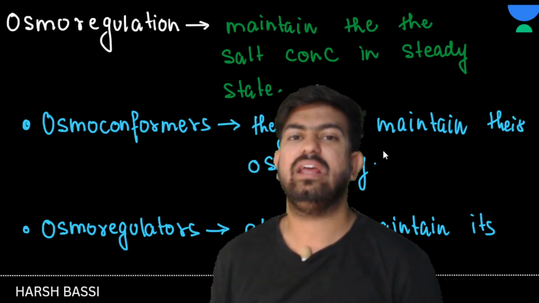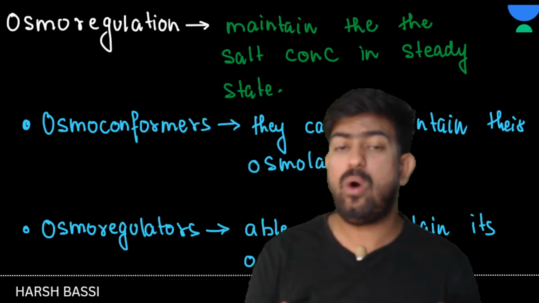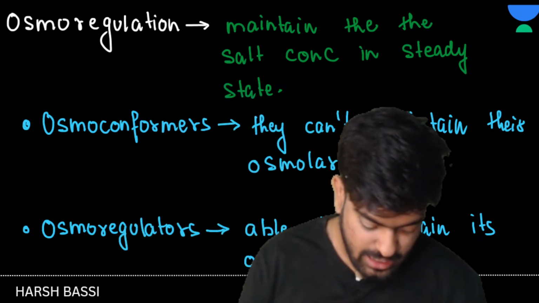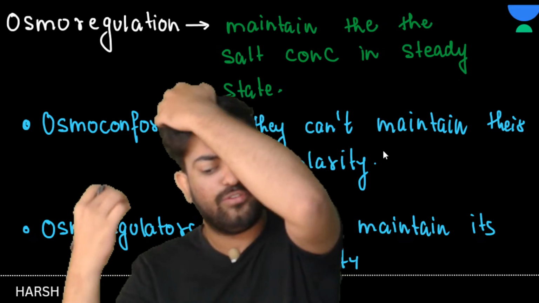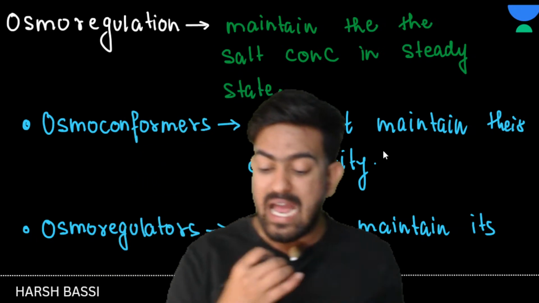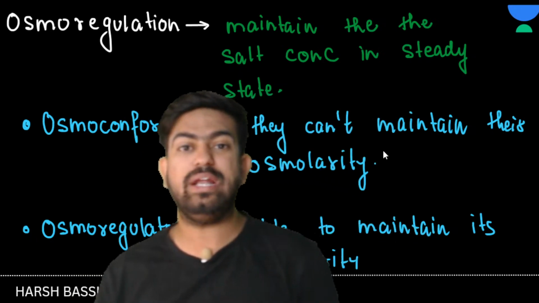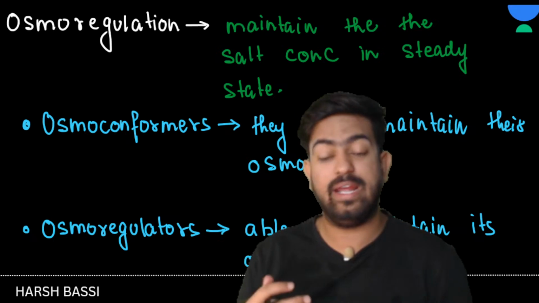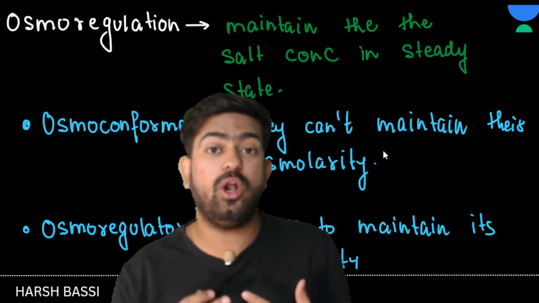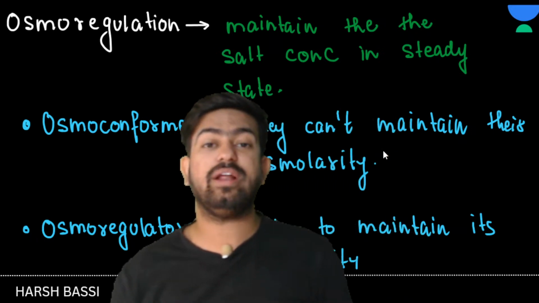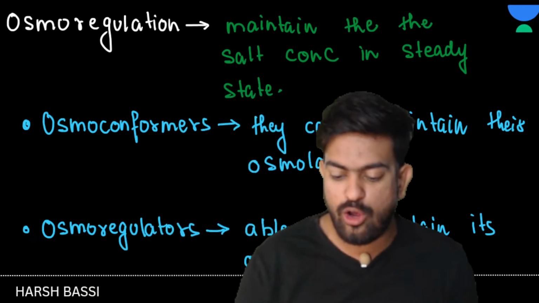Now, what is osmolarity? The concentration of salts and solutes inside your blood is known as osmolarity. I hope that this thing is very much clear to each and every one of you. Osmoregulation is a process. And if I talk about osmoconformers and osmoregulators, we have two types of organisms here. Osmoconformers are those organisms which are not able to maintain their osmolarity, while osmoregulators are the organisms which are able to maintain their osmolarity. I hope that this thing is very much clear to you.